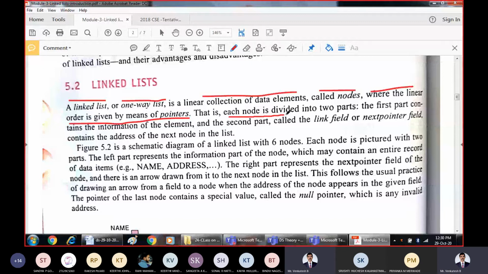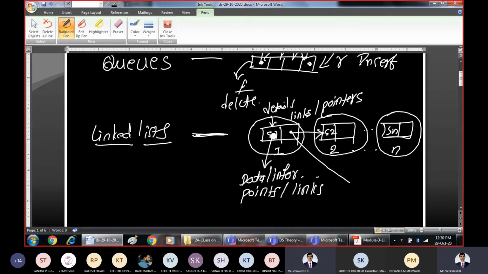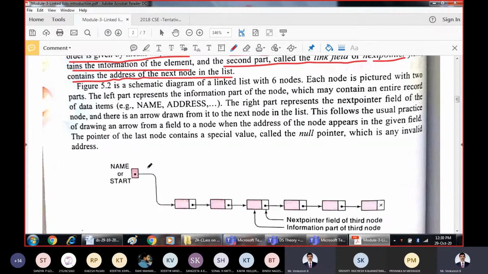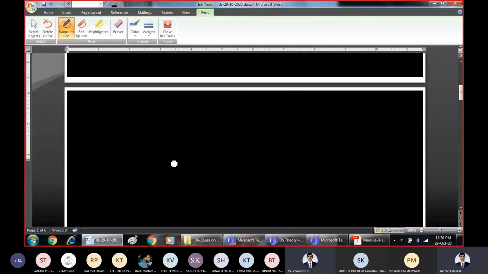Specifically, every node is divided into two parts. There are two fundamental parts in each and every node present in the linked list. The first part contains the actual information, and the second part contains details such as the pointer to the next field, that is, the address of the next node in the linked list. So what the definition of the linked list says, diagrammatically I'll try to explain. A linked list is a collection of nodes.